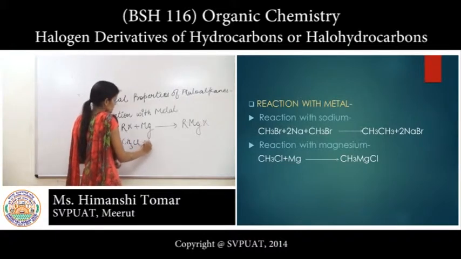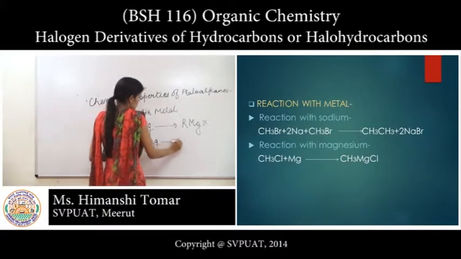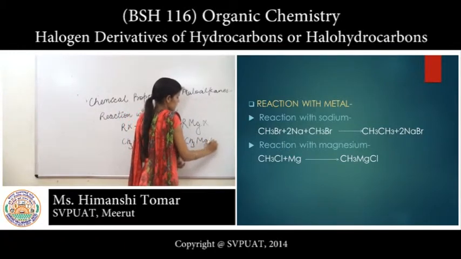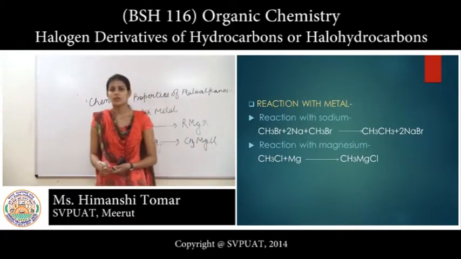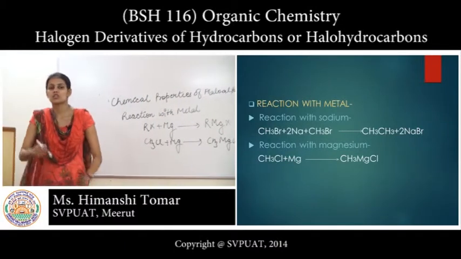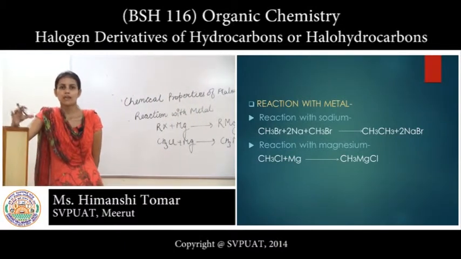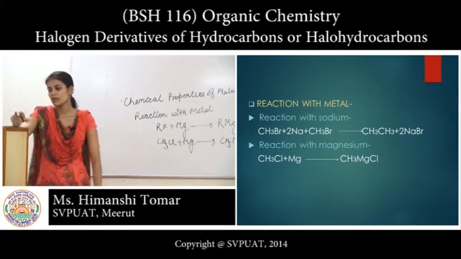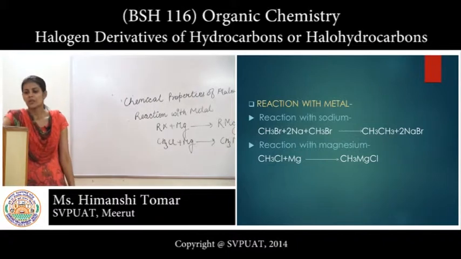CH3Cl plus Mg, then CH3MgCl, which is named Grignard reagent. When magnesium has both sides, each side CH3 and Cl, then it is named Grignard reagent.